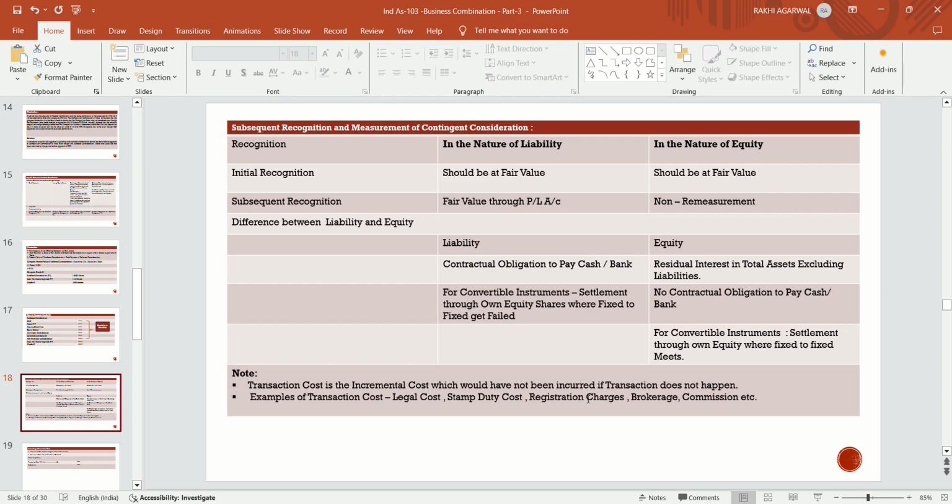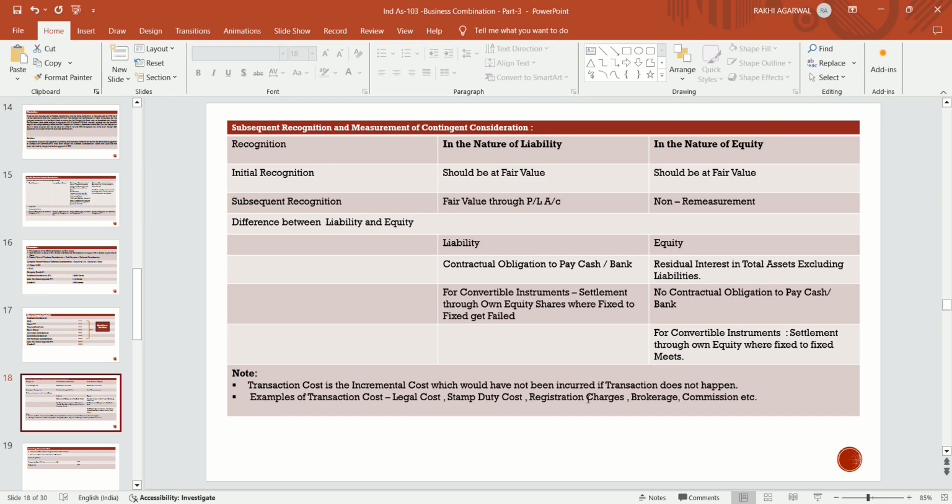It is also a liability in the case of a convertible instrument settled through own equity shares where the fixed-to-fixed criterion fails. If settlement happens in own equity shares and the fixed-to-fixed criterion fails, and there is a contractual obligation to pay cash, then it is a liability in nature. Initially it should be recognized at fair value, and subsequently it should be measured at fair value and changes recognized through profit and loss account.